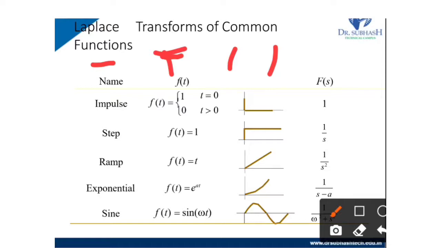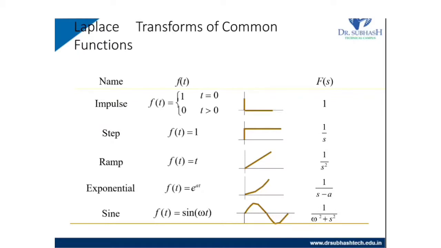The first is the impulse, just one single impulse: f of t equal to 1 when t equal to 0. So at the origin its value will be 1, and for all other values it is 0. So its Laplace transform is F of s equal to 1.